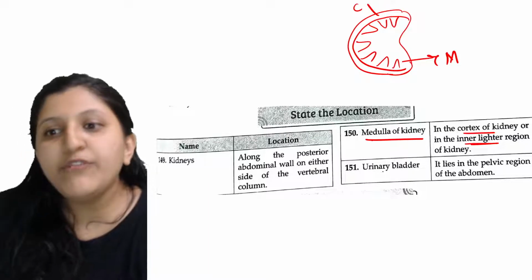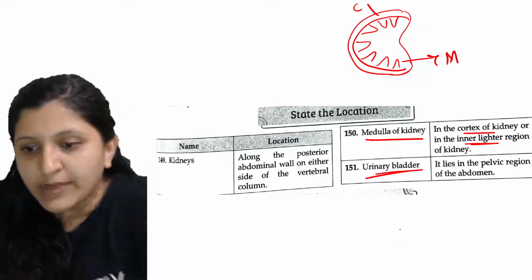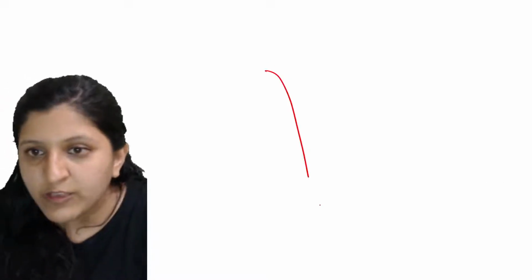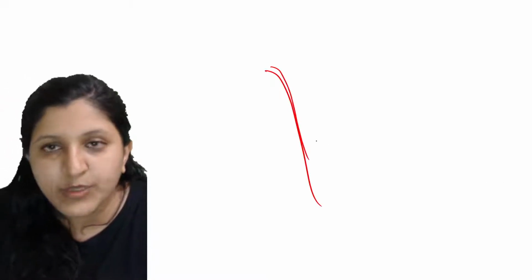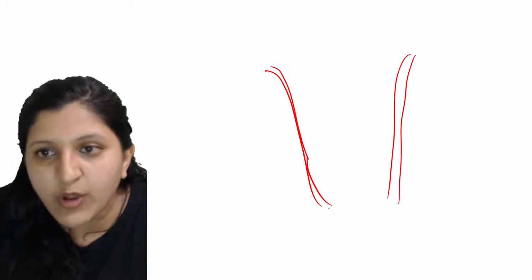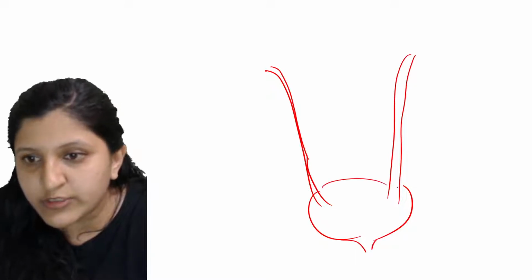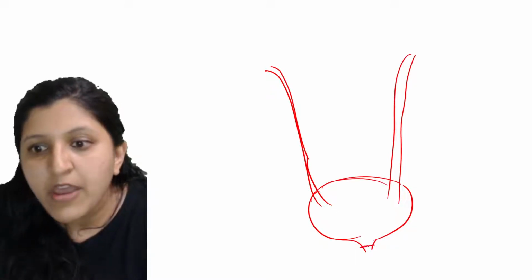Okay, so now the urinary bladder that they have asked about. Where exactly is the urinary bladder? Let's have a look here. This is a ureter. The ureters are projecting from both kidneys. All right, so here you can find the urinary bladder. So this is now the urinary bladder,